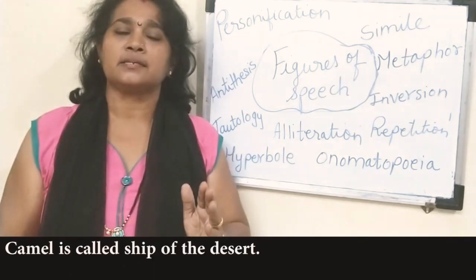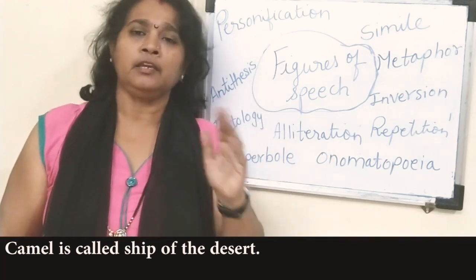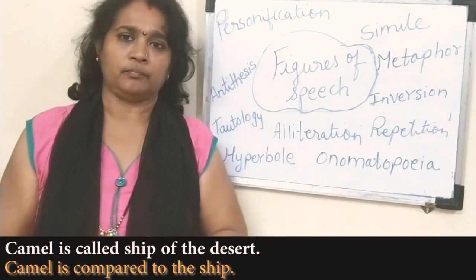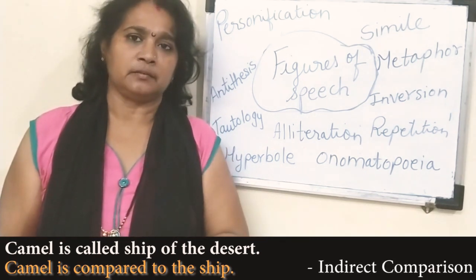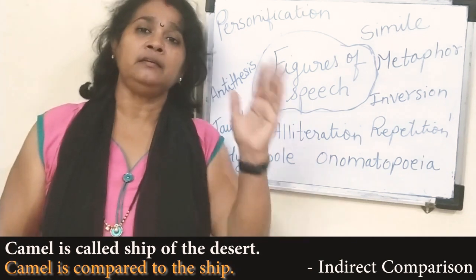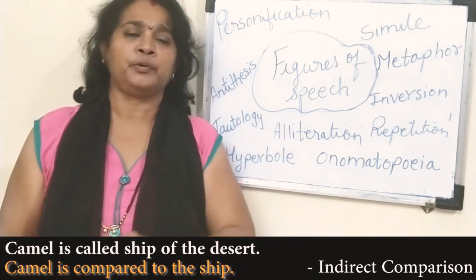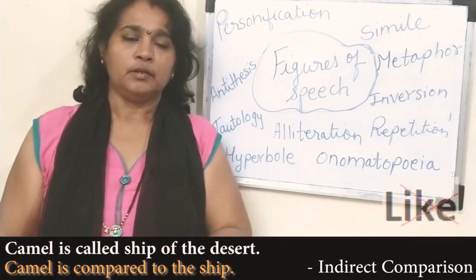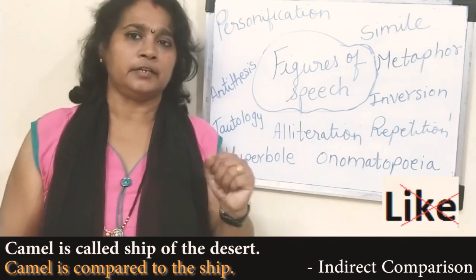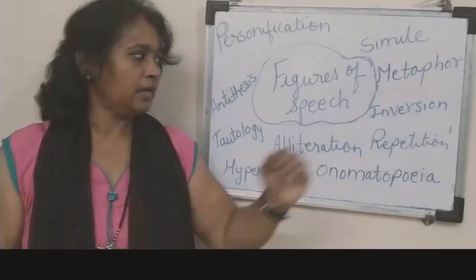The camel is the ship of the desert. Again the camel is compared to a ship. Indirect comparison. We are not saying the camel is like the ship of a desert. It is the ship of the desert. We did not use the word like. So it is indirect comparison. That is known as metaphor.